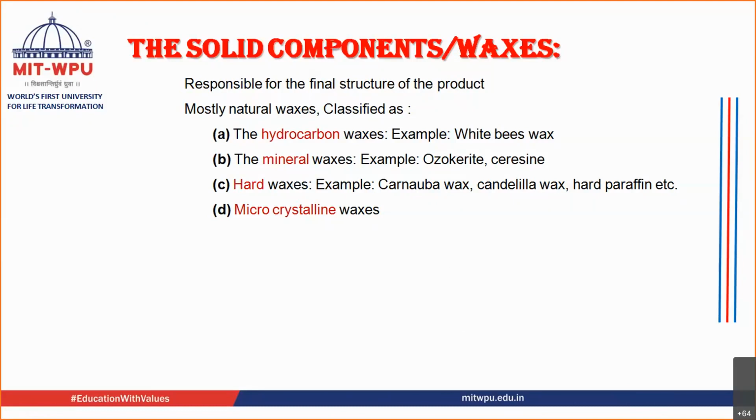In a similar manner, there are different types of waxes. The different types of waxes are hydrocarbon waxes, made up of hydrogen and carbon, for example white beeswax. You have mineral waxes, for example ozokerite and ceresin. Then you have hard waxes, for example carnauba wax, candelilla wax, and hard paraffin. And you have microcrystalline waxes. Now these are used in combination.